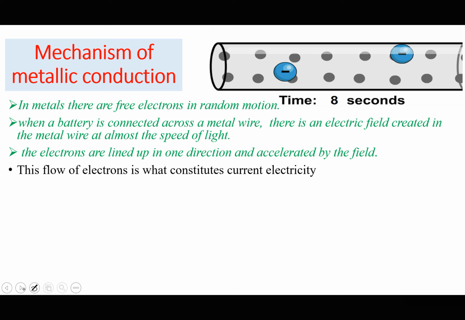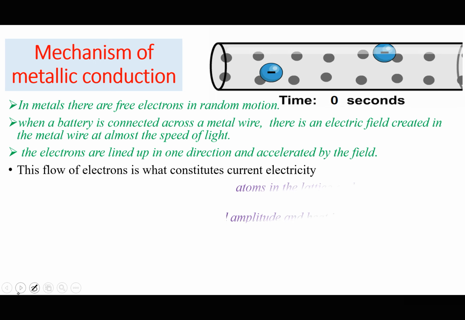So charge carriers already exist in the conductor if it is a good conductor. All we need is to line them up in one particular direction and then accelerate them. And if they are accelerated and lined up in one direction, then a current flows within the conductor. Of course, we know that the current flows in the opposite direction to that of the charge carriers, the electrons, according to Benjamin Franklin.